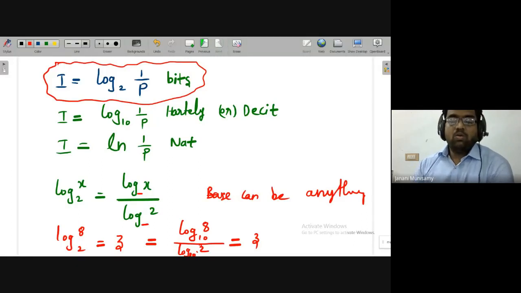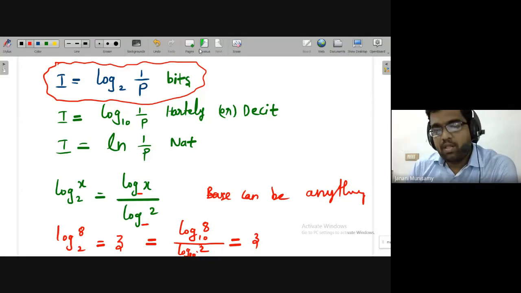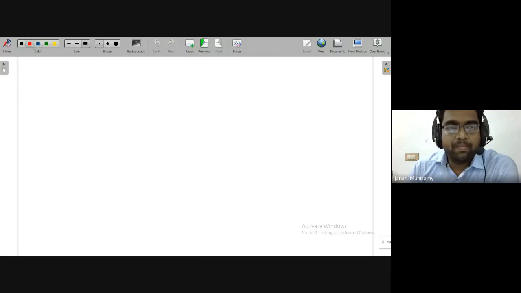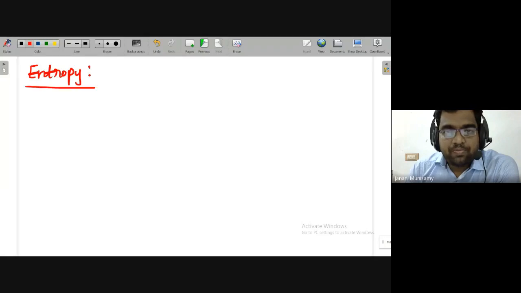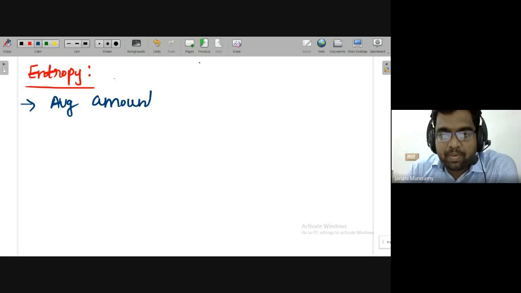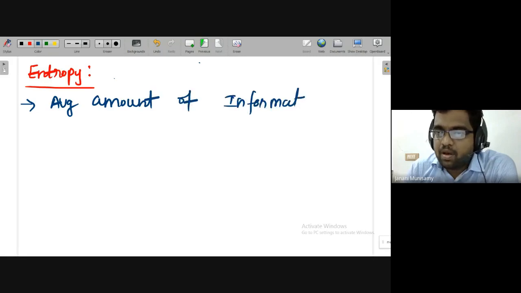Good. So we have defined information. Then we'll define the entropy. Okay, entropy. So entropy means average amount of information. What is the definition of entropy? Average amount of information per symbol.